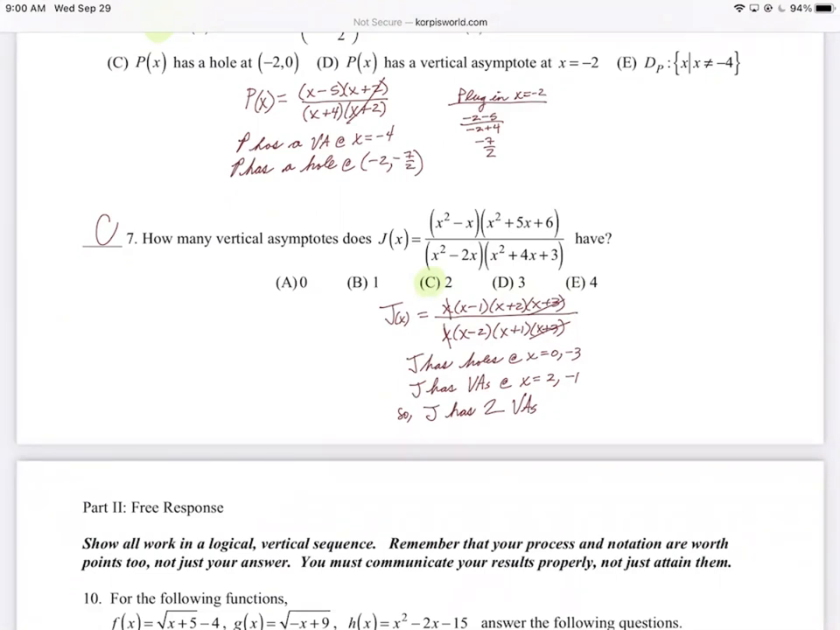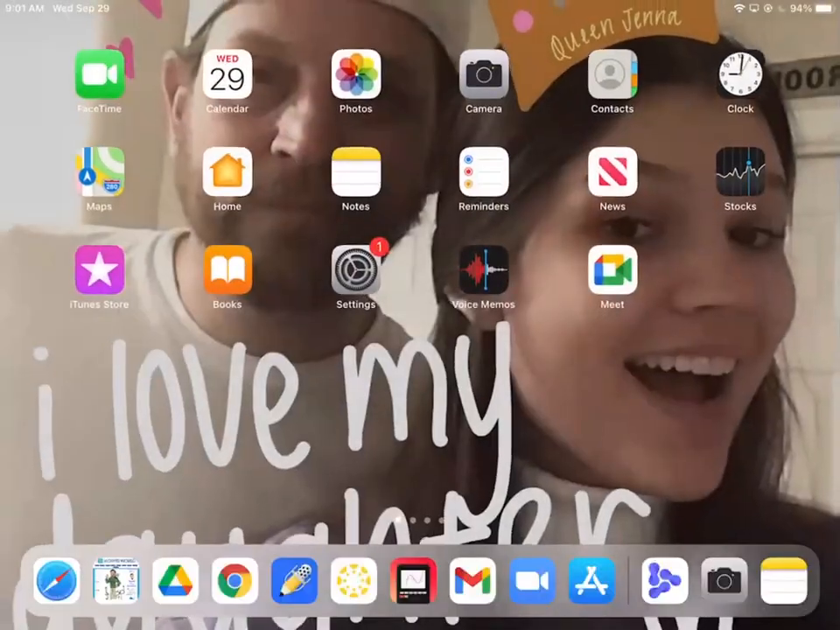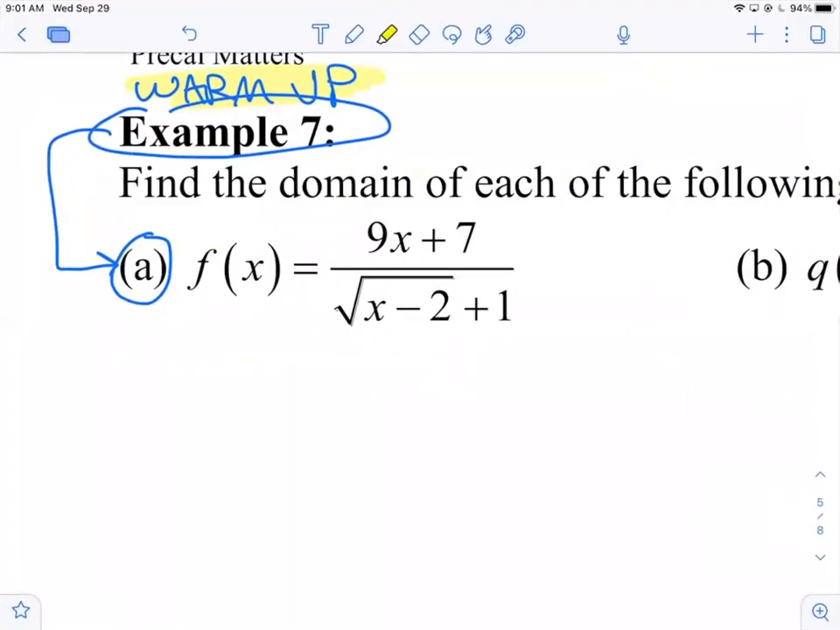So, anything that says holes or vertical asymptotes, don't worry about. But it's still another good resource, right? Yeah, I like tabs, right? Okay. So I get that out of the way in case we run out of time. Now, here we go. Example 7. Find the domain of each of the following, right? We don't have time to mess around today.